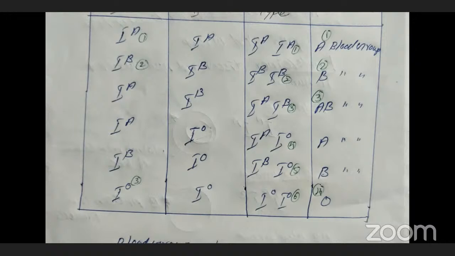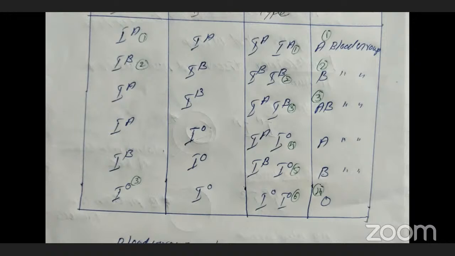The fifth case: parental 1 belongs to the B blood group, and parental 2 is the O blood group. Then the parental B blood group is crossed with the O blood group. At that time the genotype will be IB and IO. So the blood group is B.